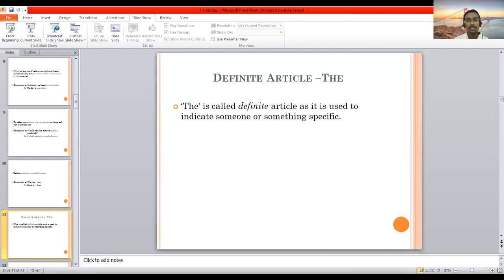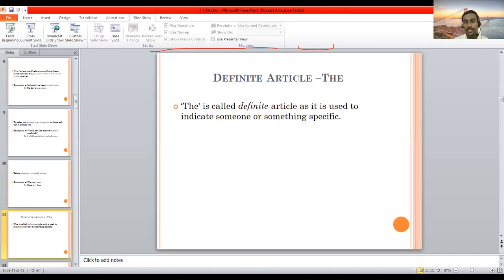The is called the definite article. Why is it called a definite article? Because it means something which is specific, something which is clear, something we want to talk about particularly, and therefore this is the definite article, and there is only one, the, that can be used before nouns.